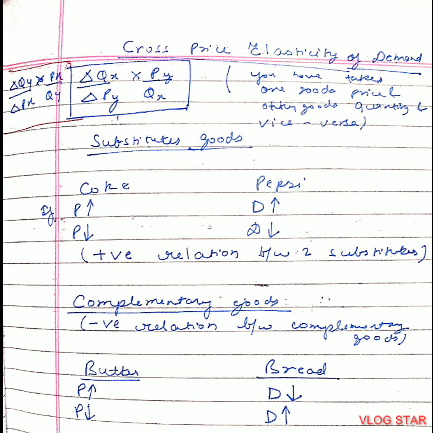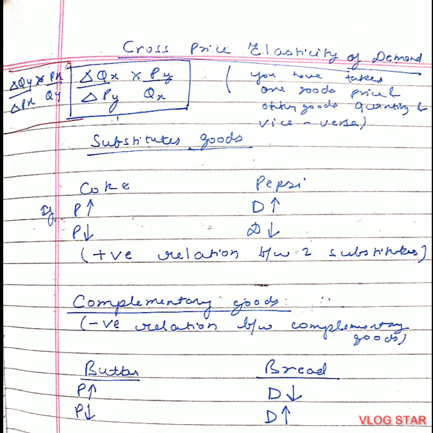Now let's talk about substitute goods. Let's take an example of two goods, Coke and Pepsi. Since they are substitutes, if the price of Coke rises, the demand for Pepsi also rises. And when the price of Coke will fall, the demand for Pepsi will also fall. So there occurs a positive relationship between two substitutes, because the change in price of one good affects the demand of other good in the same manner.